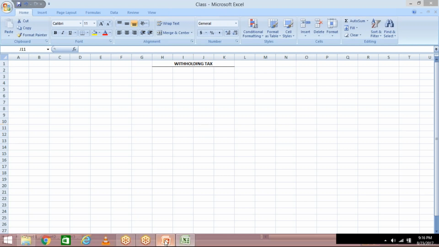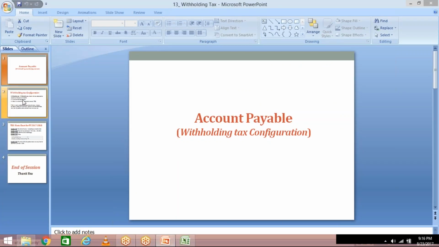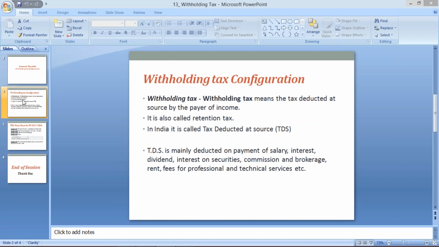So first let me explain to you guys what this withholding tax is. First thing, whatever taxes there are, we'll talk about India, they are divided into two parts, direct and indirect tax. Withholding tax is nothing but a direct tax itself, and it is also called TDS.